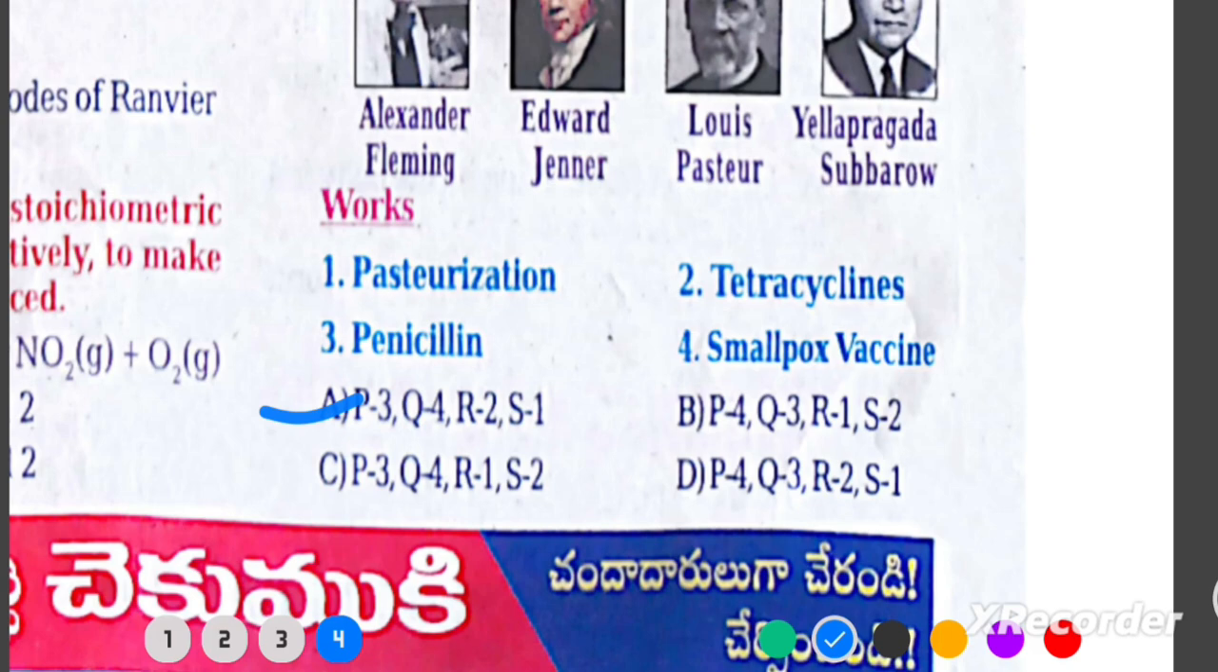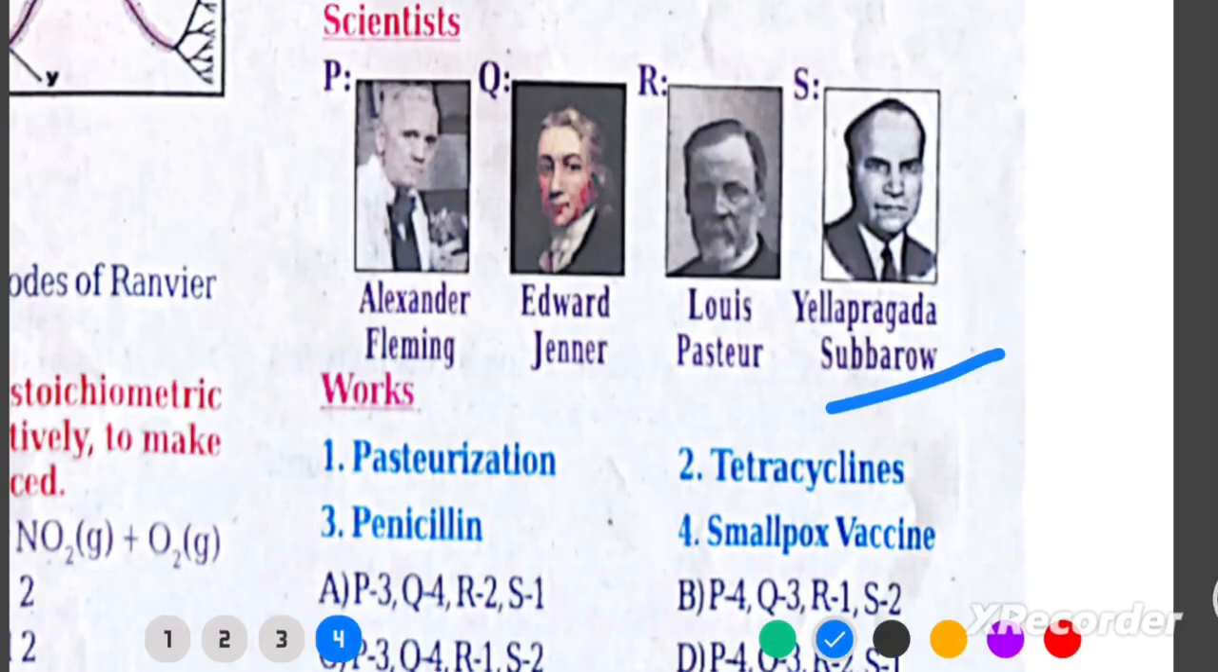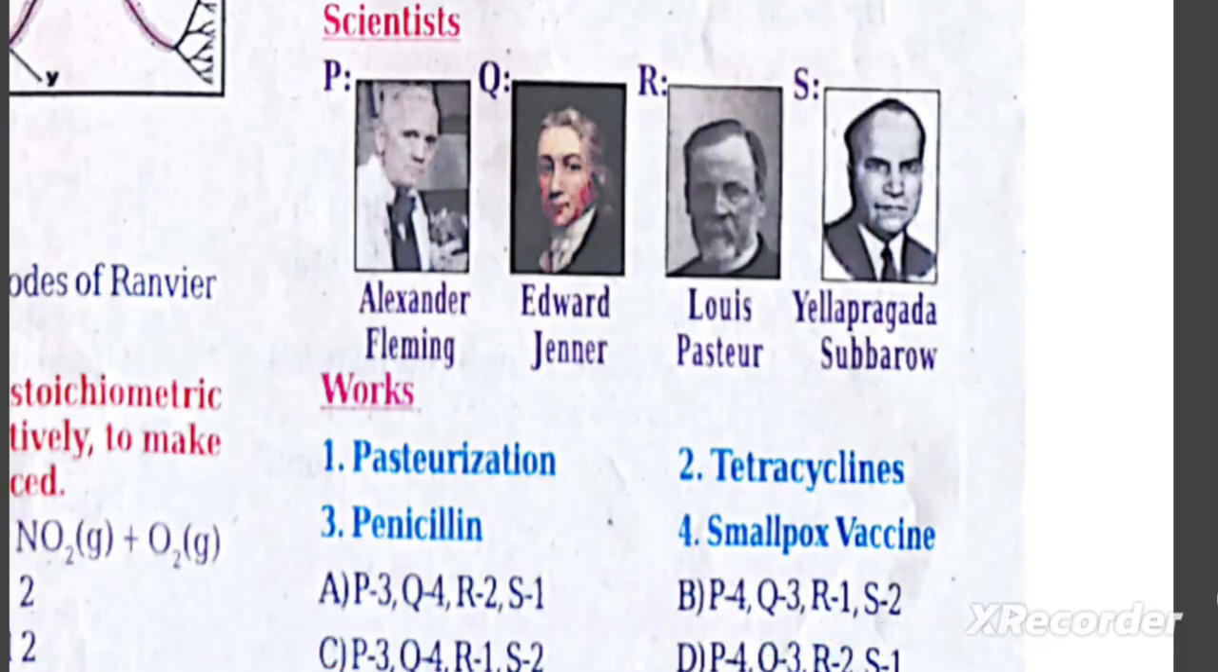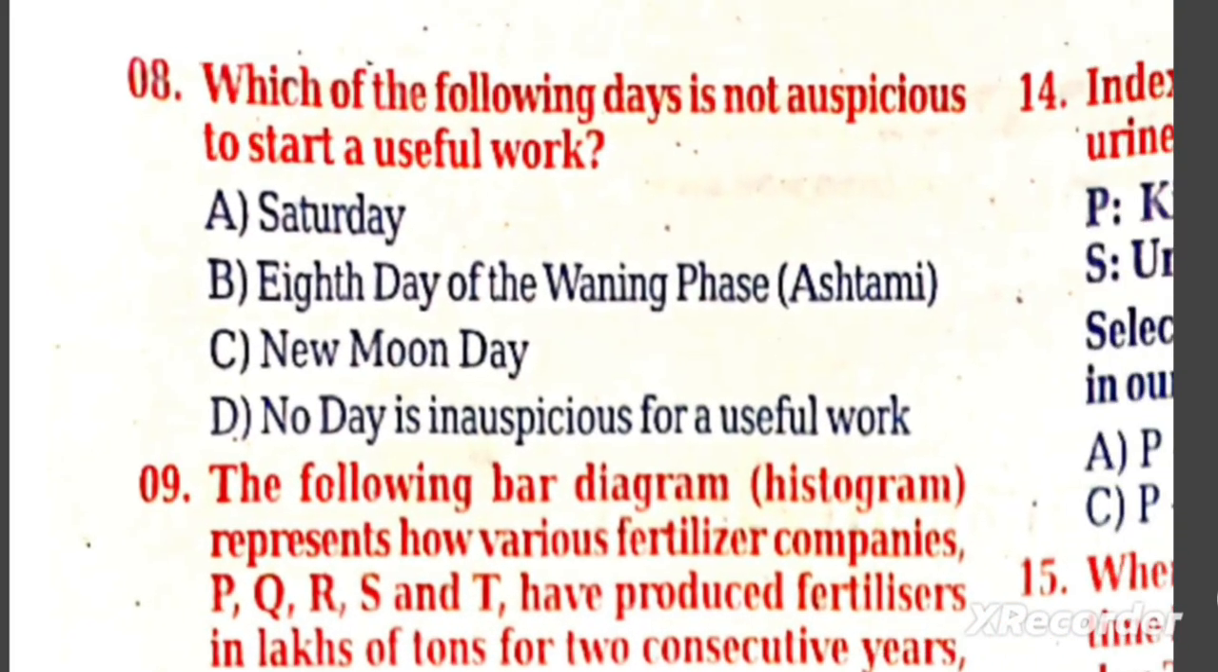Explanation: Alexander Fleming discovered penicillin, an antibiotic. Edward Jenner invented the smallpox vaccine. Louis Pasteur developed the pasteurization process. Yellapragada Subbarow discovered tetracycline antibiotics. Final answer summary: DBCA. Would you like me to explain the solutions and correct answers for this page too?